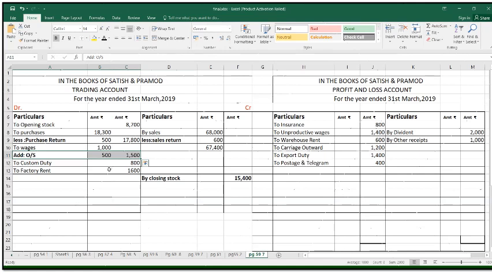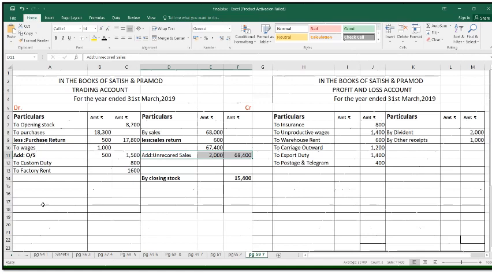After that, next is goods of rupees 2,000 were sold and delivered on 31st March 2019, but no entry is passed in the books of account. We have not passed the entry in the books of account. So we're going to add that particular sales in our sales. So the first effect, add unrecorded sales 2,000. So outer column will be 69,400.